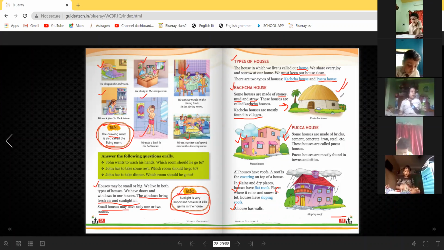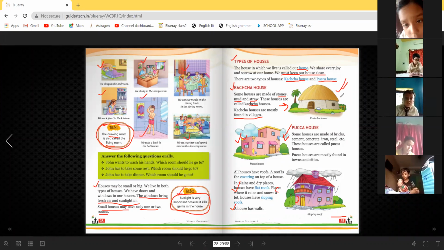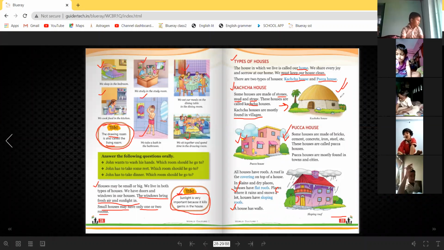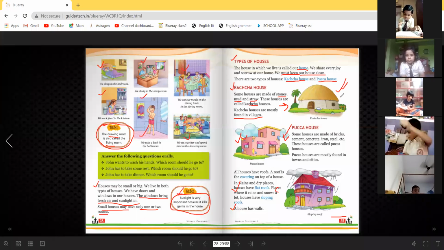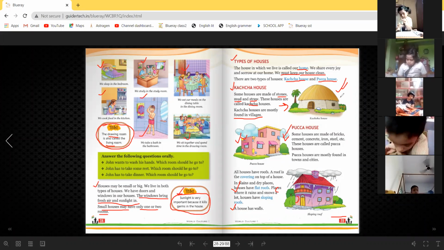Shruti, unmute your device. Look at the camera. What are kacha houses? What are you doing? A few seconds ago you were doing something with a water bottle.